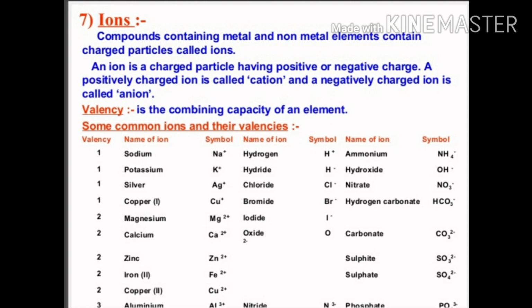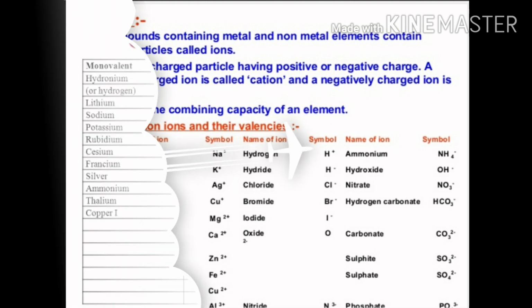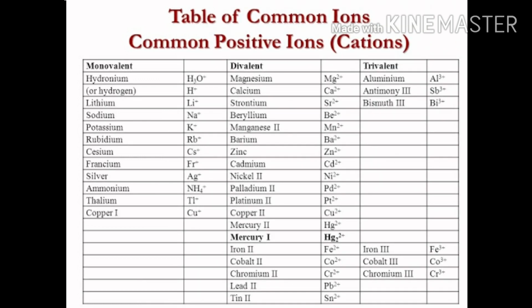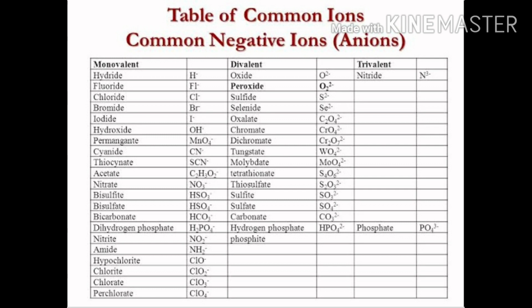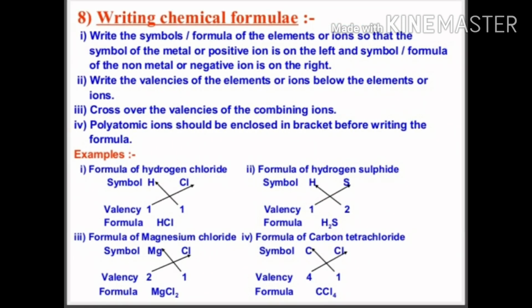As you can see the charged particles mentioned below, and here is the table where the general form of cations is mentioned. You can go through this table, and when we go for the chemical formula, we can see the different forms of cations and anions, and by using these valencies we can form the chemical formula of a compound.